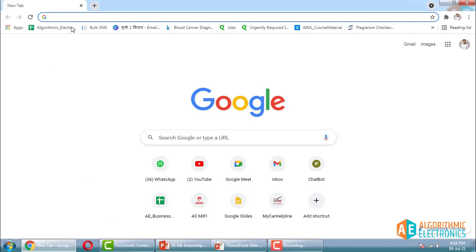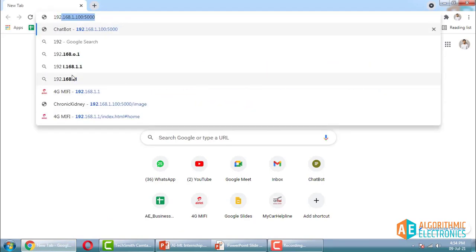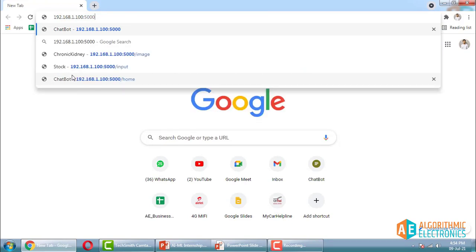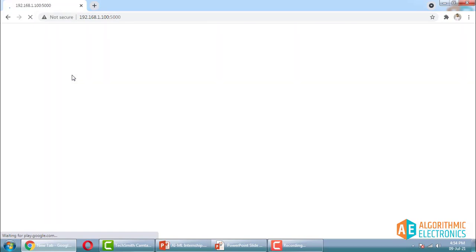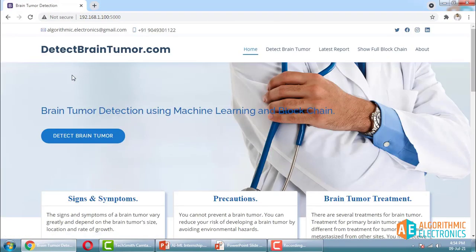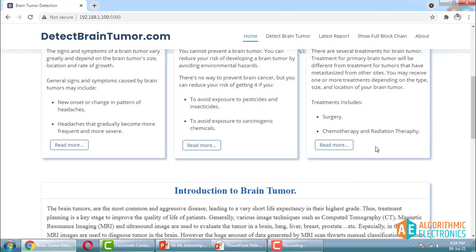I am running projects on another computer, so I'm going to access it by the IP address of my server. So this is the first project. Now it's loading. It is brain tumor detection. This is just a sample project. Similar kinds of projects you will have to make.